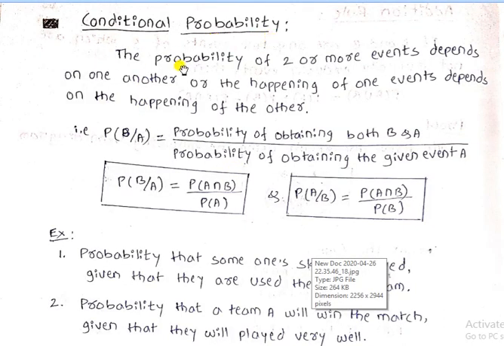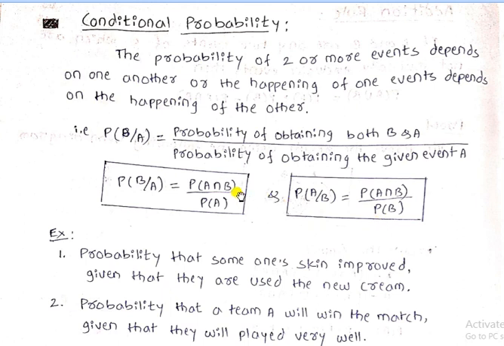Conditional probability. In probability, if two or more events depend on one another, it is called conditional probability, and it is denoted as probability of B by A or probability of A by B. So probability of B by A is expressed as probability of A intersection B whole divided by P of A. If it is in the form of probability of A by B, it is equal to probability of A intersection B divided by probability of B.